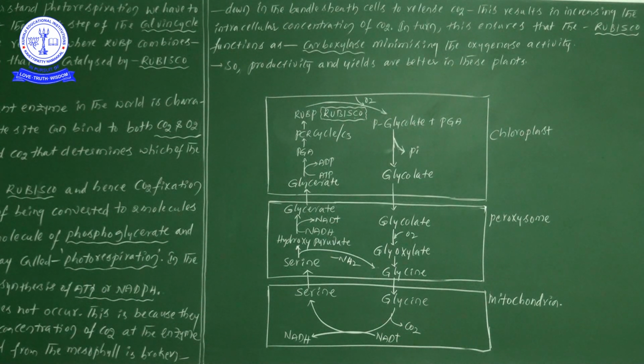Listen carefully. In turn, this ensures that Rubisco functions as a carboxylase, minimizing the oxygenase activity and encouraging the carboxylase activity. So in C4 plants, productivity and yields are better. As far as productivity and yields are concerned, C4 plants are better than C3 plants.